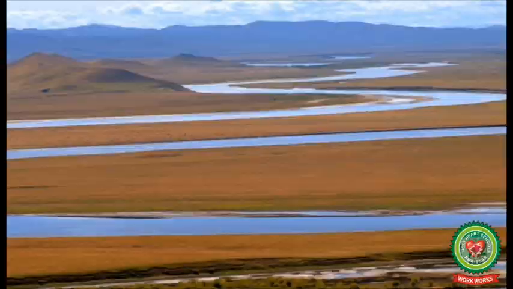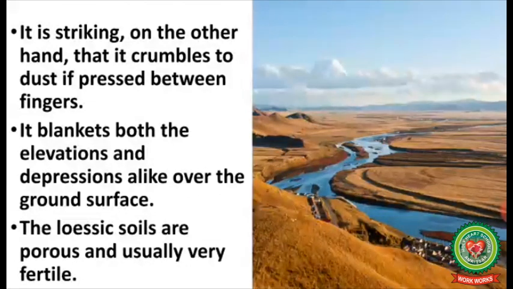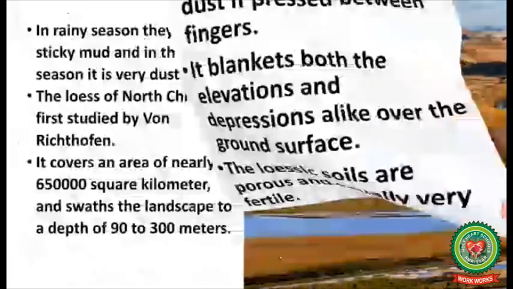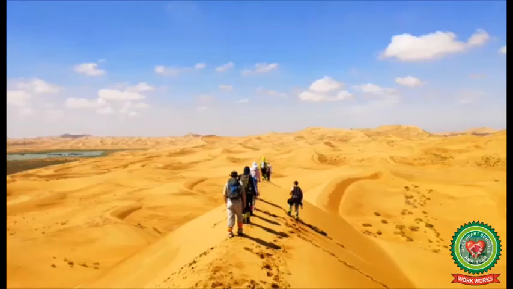It blankets both the elevations and depressions alike over the ground surface. The loess soils are porous and usually very fertile. In rainy season, they form a sticky mud, and in dry season, it is very dusty.